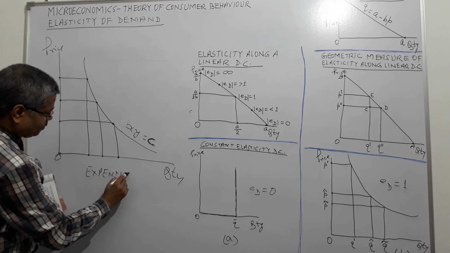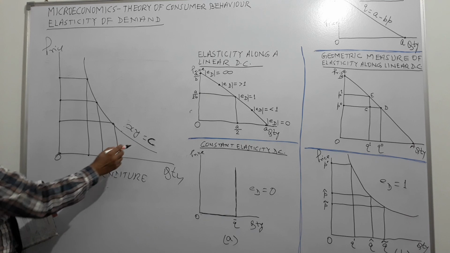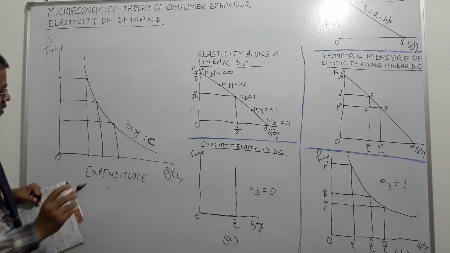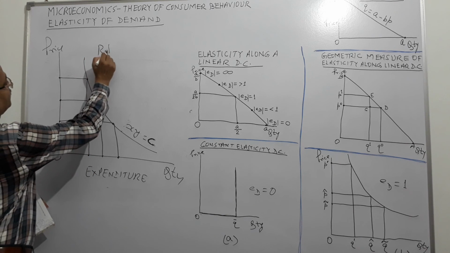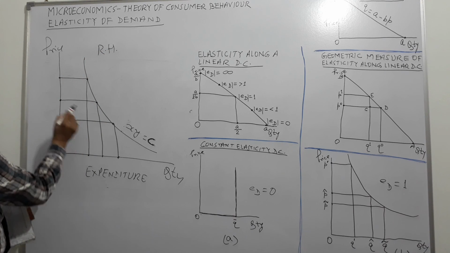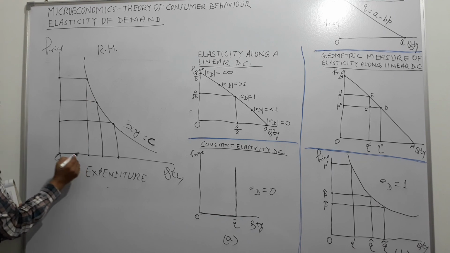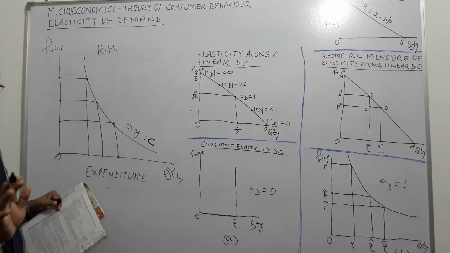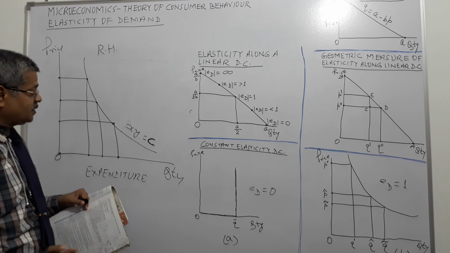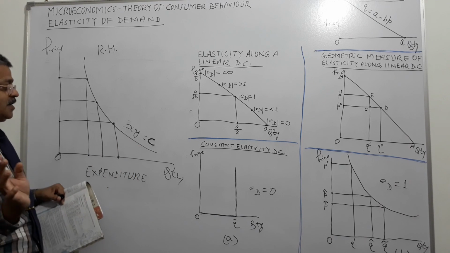So whatever be the price of the commodity, the expenditure of the consumer remains the same, right? So that is called rectangular hyperbola. You need to understand that this rectangle 1, this rectangle 2, this rectangle, all 3 rectangles, the area is the same, right? Area is the same. So xy is equal to c, c is a constant, and the constant is what? Expenditure, right?